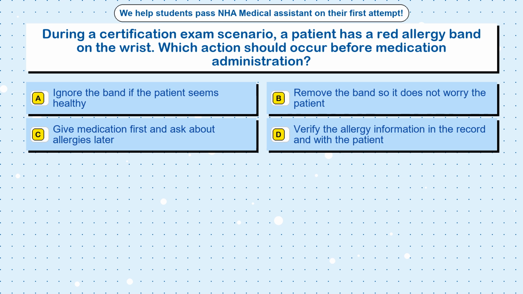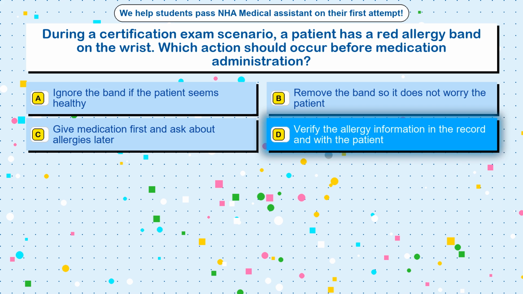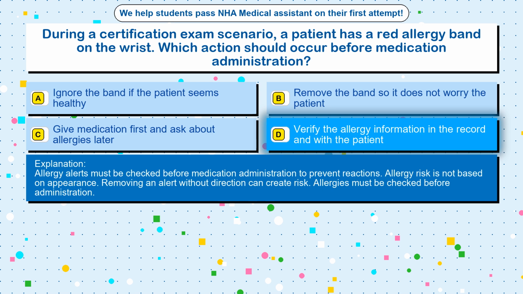Verify the allergy information in the record and with the patient. The correct answer is option D. Verify the allergy information in the record and with the patient. Allergy alerts must be checked before medication administration to prevent reactions. Allergy risk is not based on appearance. Removing an alert without direction can create risk. Allergies must be checked before administration.